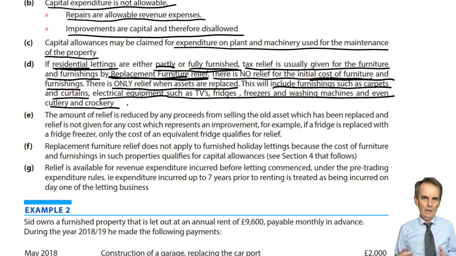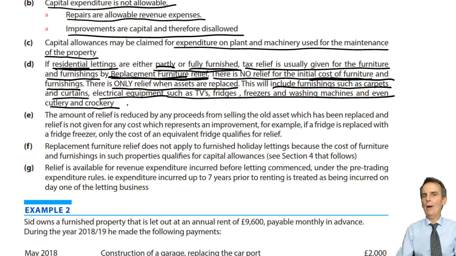Now, you'd think if we had originally bought a refrigerator, a fridge, for the property that cost £400, that initial cost would not be allowable. If some years later we replaced that fridge with one that cost £500, that would be your replacement cost. That is the allowable expense.